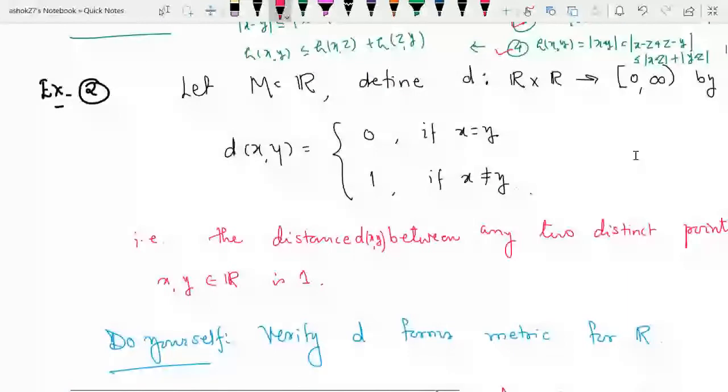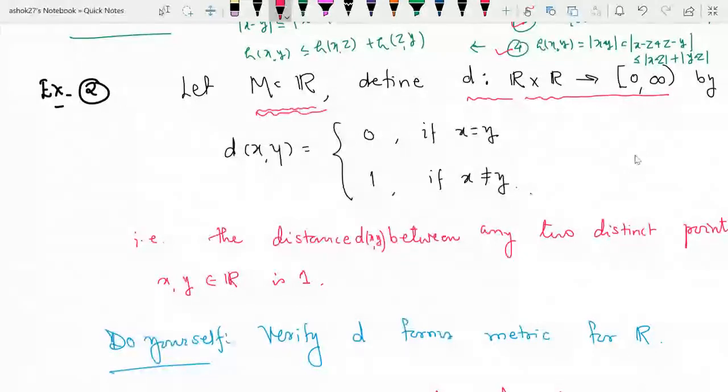So what is the second example? Let us take M equal to the usual set of real numbers, and define d, which is a mapping from R cross R to the set of positive real numbers, that is the closed interval 0 to infinity. How is it defined? d of xy equal to 0 if x equal to y, and it is equal to 1 if x is not equal to y. So d of xy is either 0 or 1.